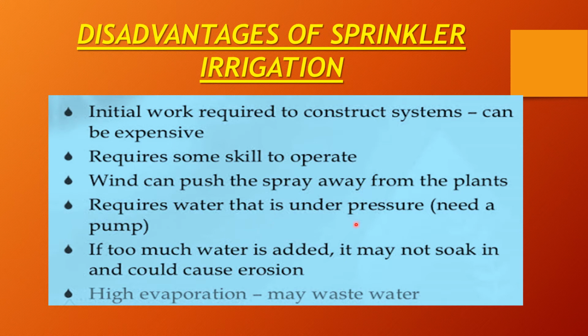It requires water that is under pressure. If the water is not provided under pressure, how is it possible to spray the water?